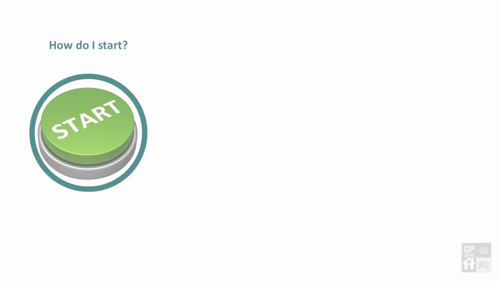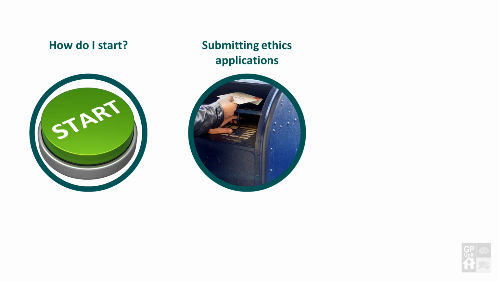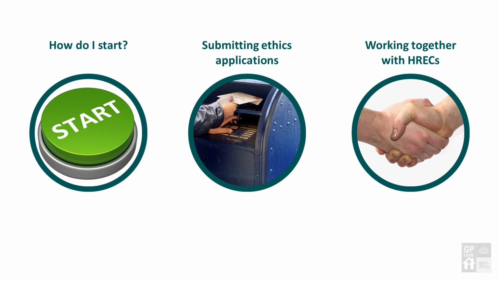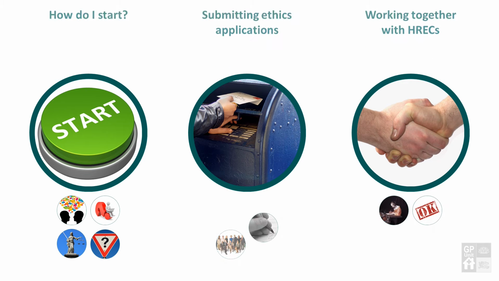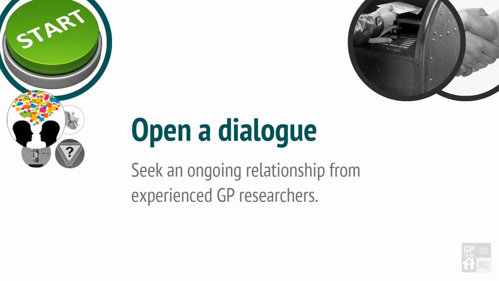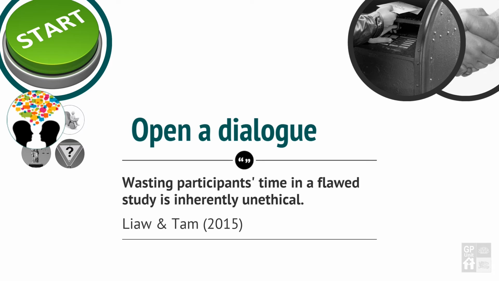The 8 steps are in 3 main sections: how do I start, submitting ethics applications, and working together with human research ethics committees. How do I start? The number 1 step is to seek help and guidance at the beginning of the project. An ongoing relationship with experienced GP researchers from a local university or vocational training provider will help you brainstorm research and ethical questions and troubleshoot problems. This support is essential to avoid any major flaws in your study, which we see at times at the NREEC. Remember, wasting participants' time in a flawed study is inherently unethical.